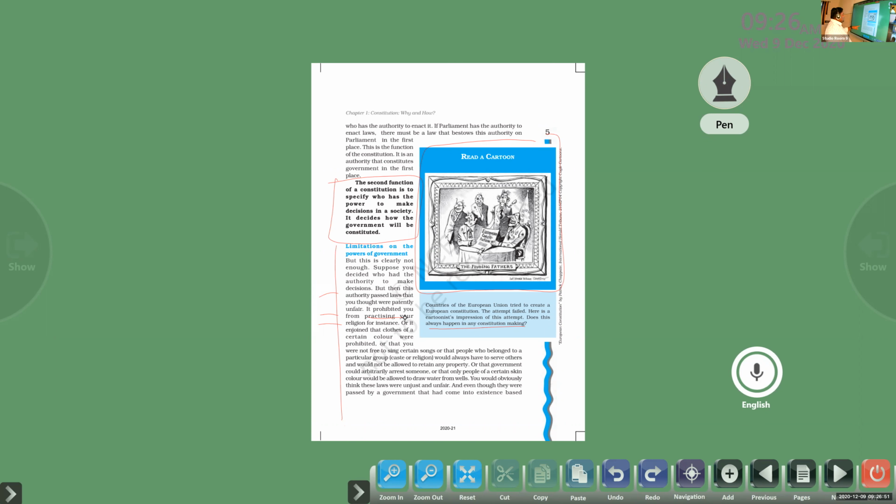Or it ordained that clothes of a certain color were prohibited, or the government ordained that certain